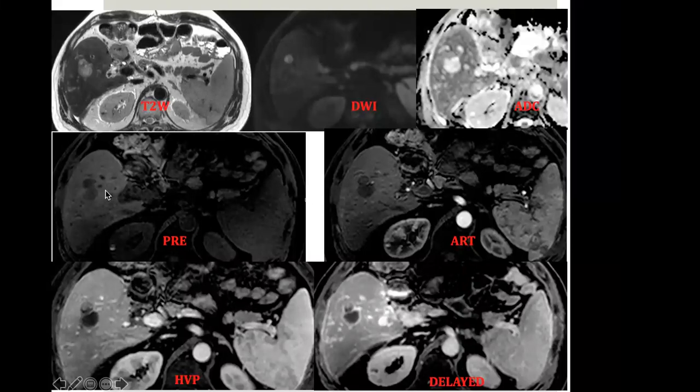On post-contrast, this is a pre-contrast T1, early arterial phase, late arterial phase. We can see some heterogeneous enhancement. And then this is the delayed phase. So a suspicion of tumor recurrence was given in this case because of this nodular pattern of enhancement and associated diffusion restriction in a nodular pattern with T2 hyperintensity. And the patient was suggested additional treatment.